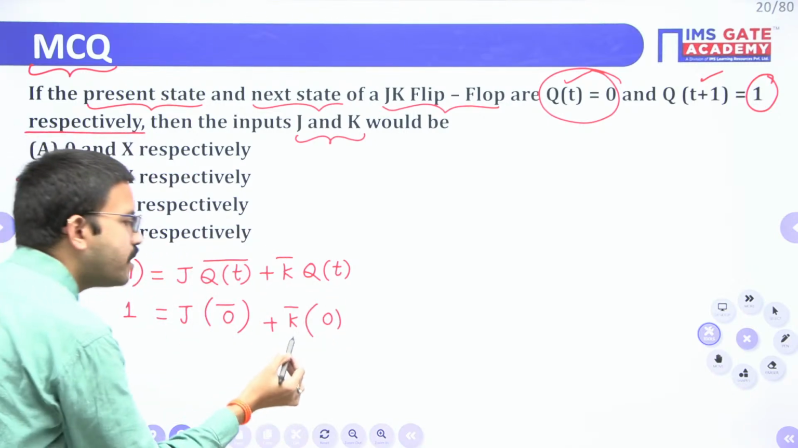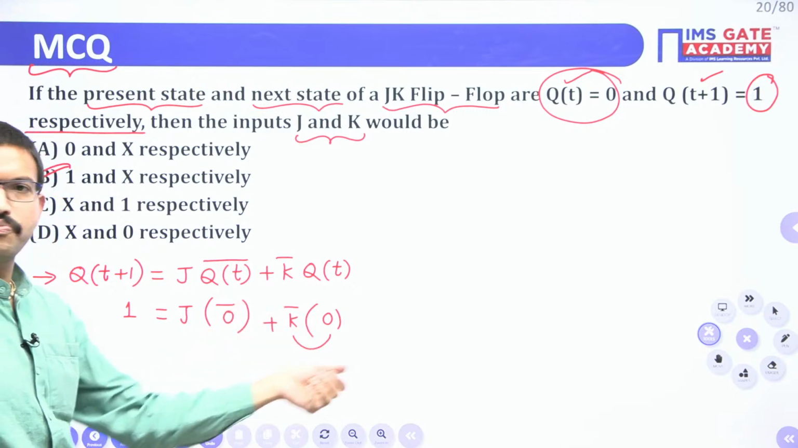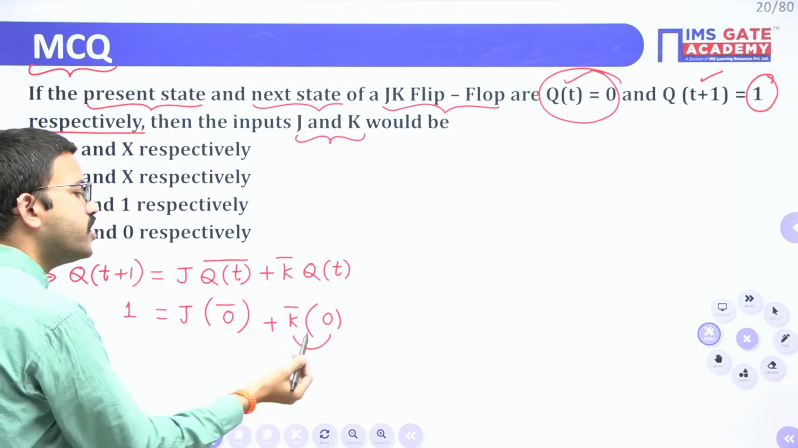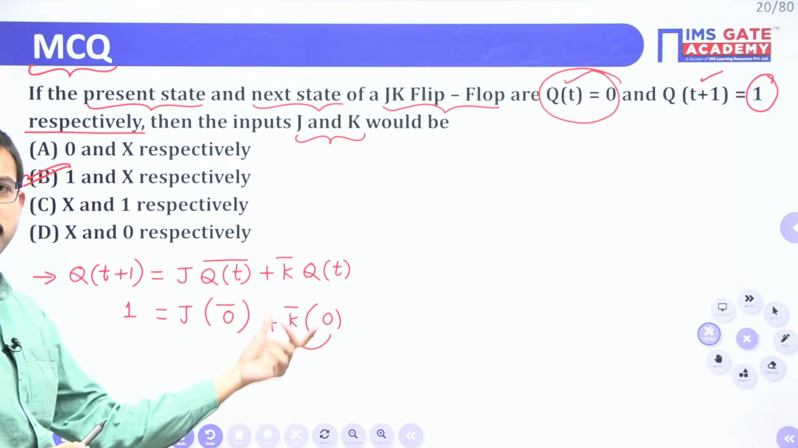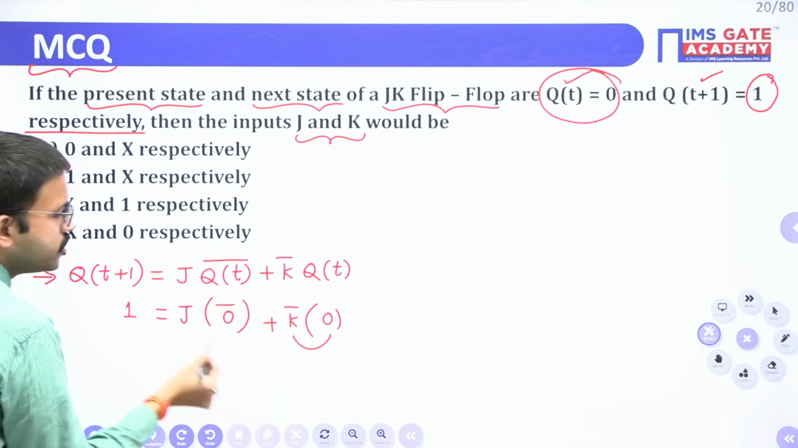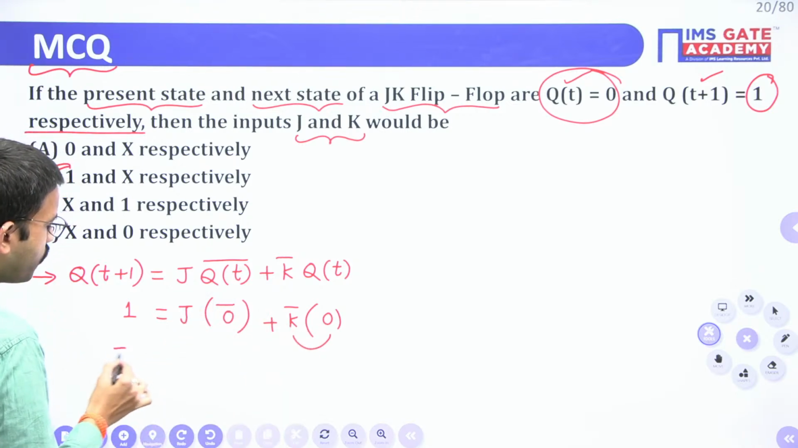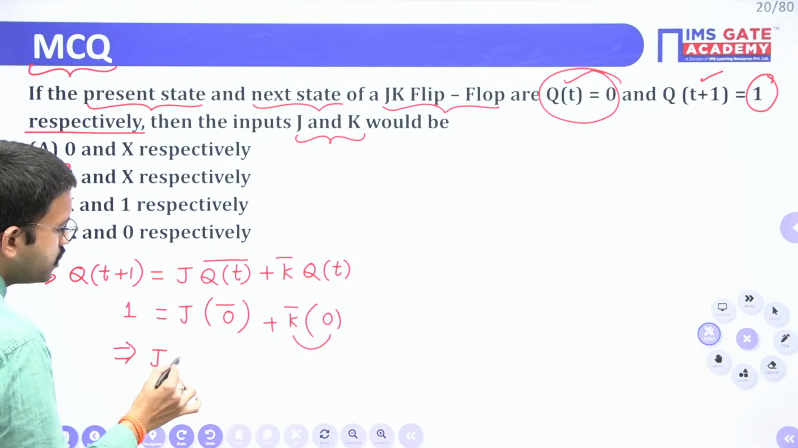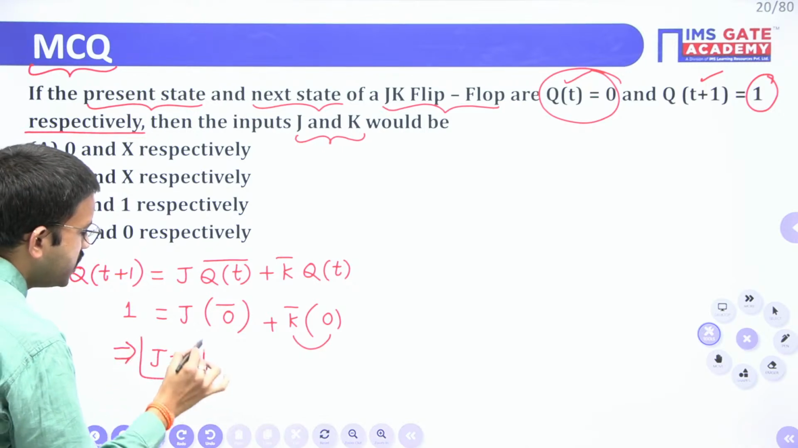Whenever you are multiplying any term with 0, you will get 0. And when you are adding 0 to anything, the resultant value will remain the same, right? So here 0 bar is nothing but 1. So finally what you are getting? J equal to 1.